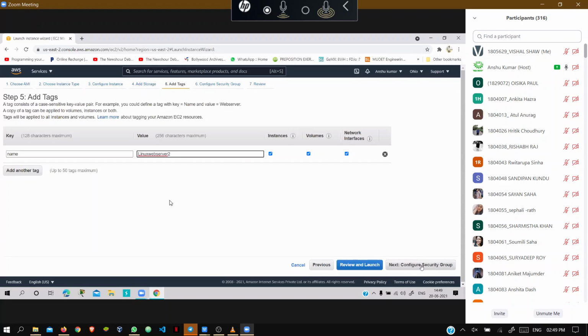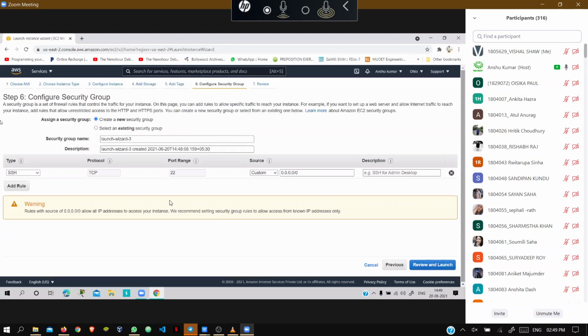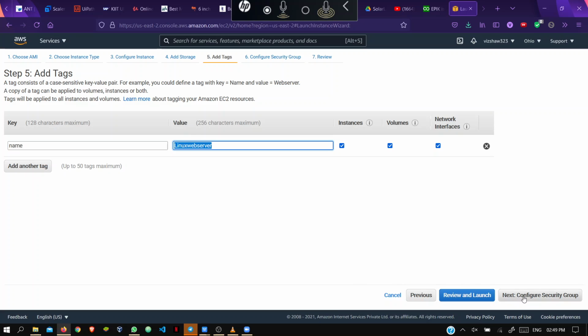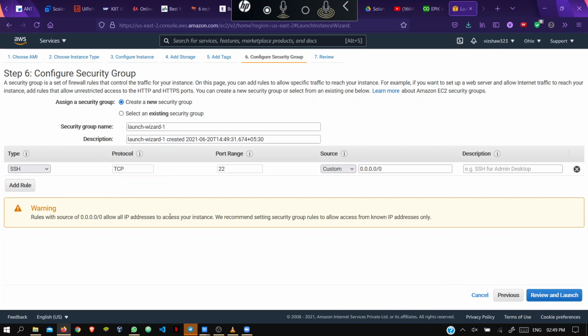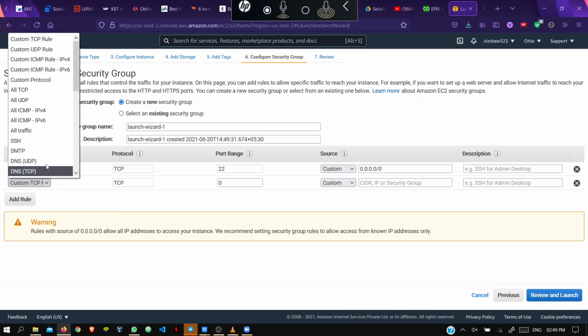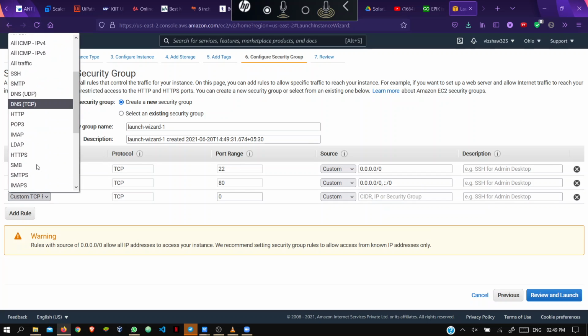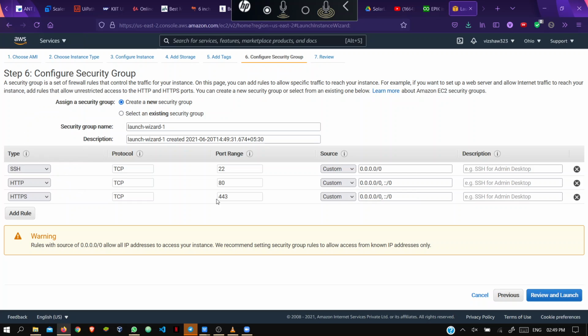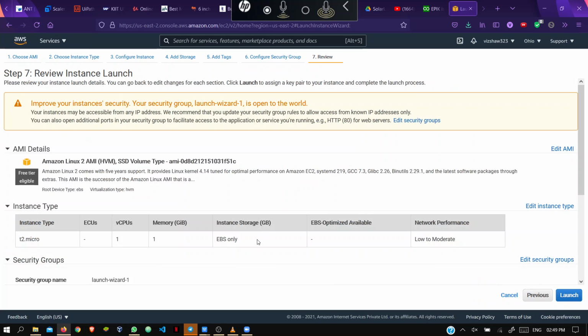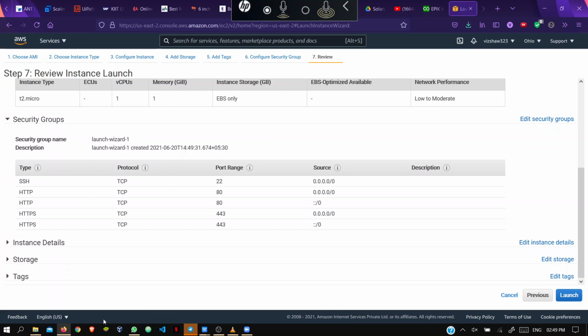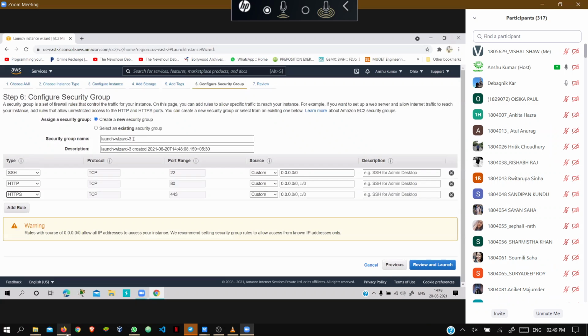Then go to configure security group. Here you can add HTTP and HTTPS. So this is HTTP. Next, HTTPS you can add. Then review and launch. You want to give some name to the security group, so you can write that.